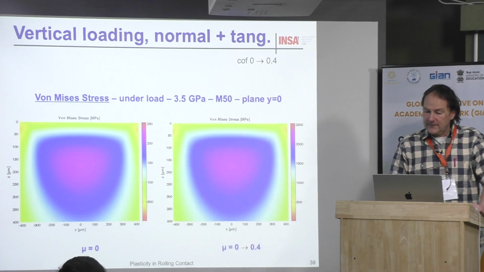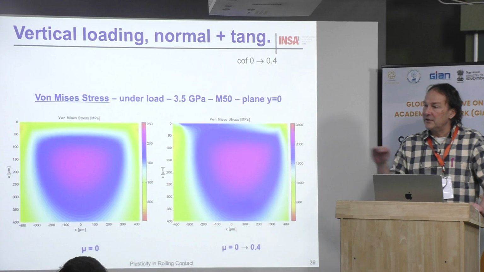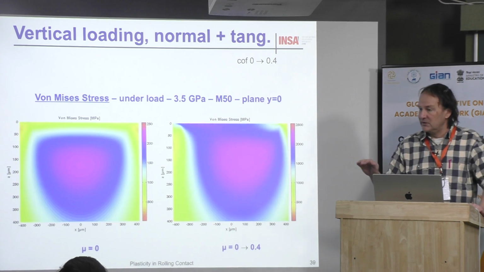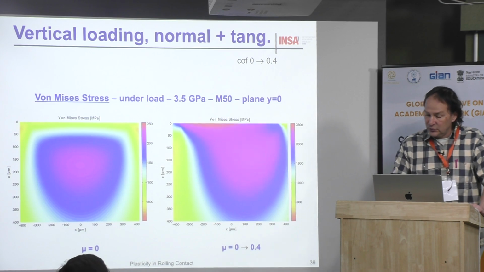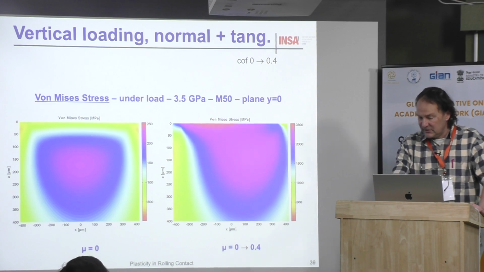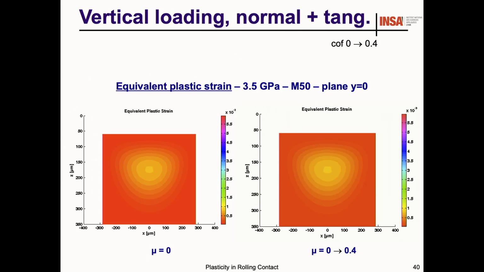This condition will lead to... yes, typically, for example, this is also full sliding or gross sliding. There is no stick, no slip. And I wanted to also show you the effect on the plastic strain, because this is only stress. Here you have residual stresses and you have all the stresses. This is during loading. And here you have the same for the plastic strain, which is a scalar.